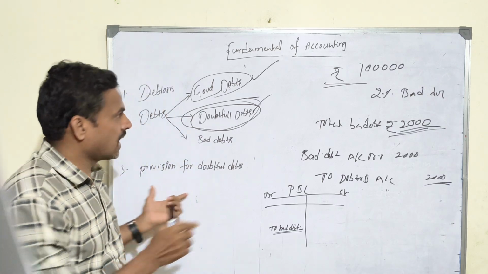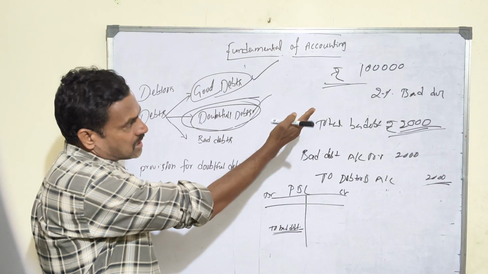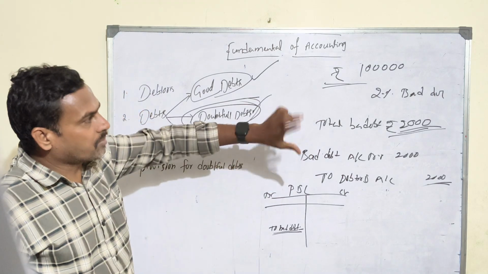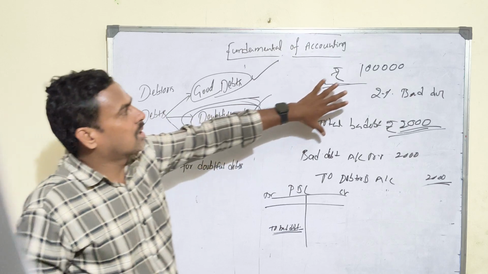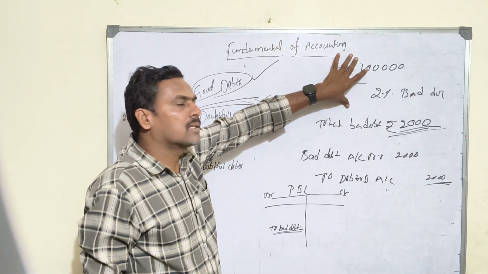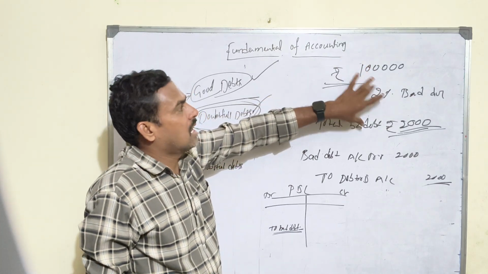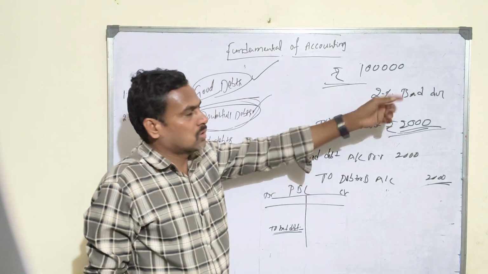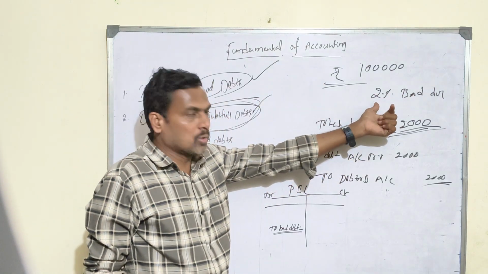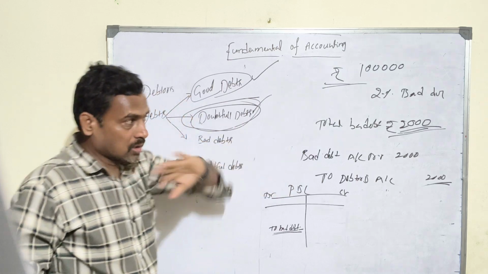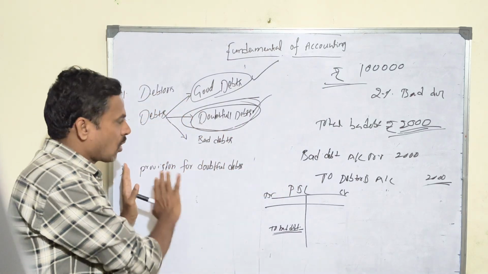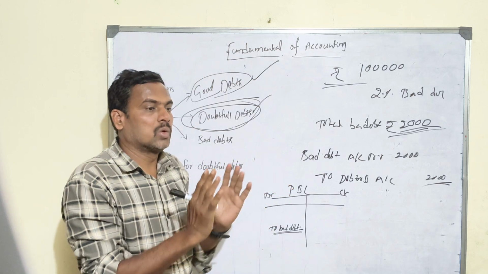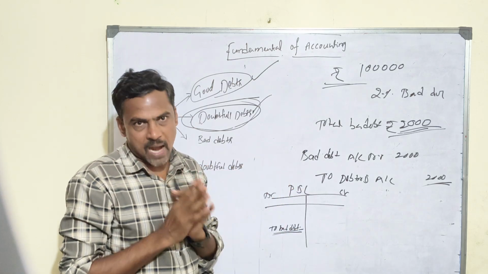Based on past experience, say my total sales in a particular month is 1 lakh, and we may arrive at bad debts of 2%. On that basis, the provision will be created. Why will the company create a provision? To reduce the actual loss from the bad debts.